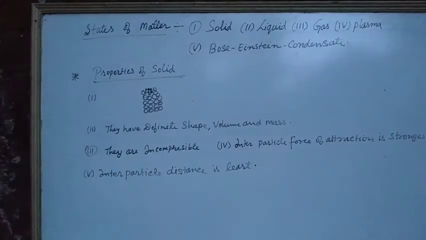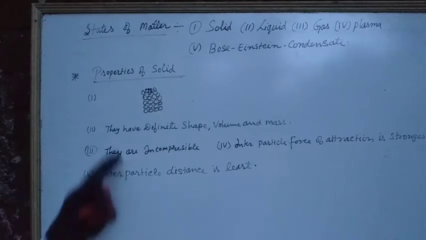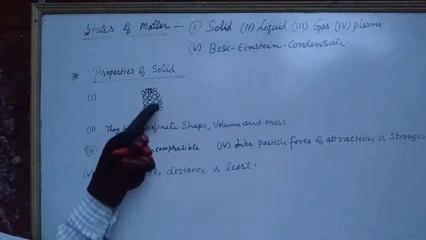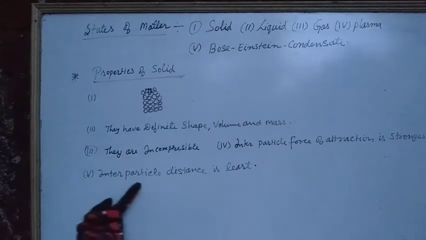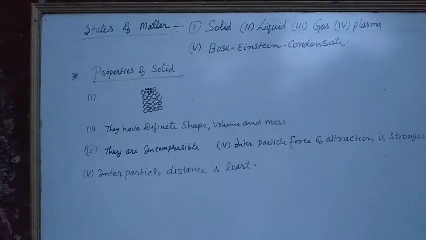Very small. We are looking here the spaces between the particles is very small. That is only known as interparticle distance is very least.